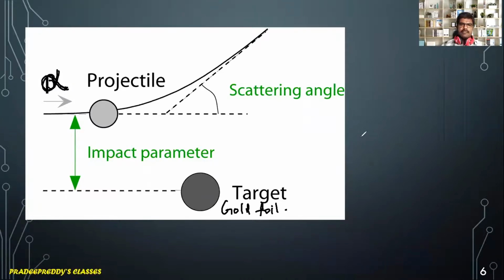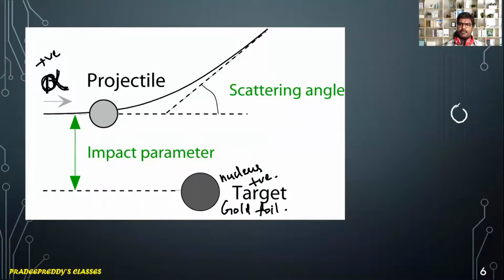And see, this alpha particle is positively charged, and the gold foil too contains a nucleus, which contains positive charge. Positive charges repel each other, right? So when two particles come closer, let me explain it clearly.